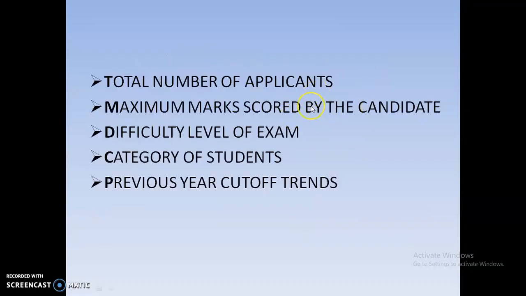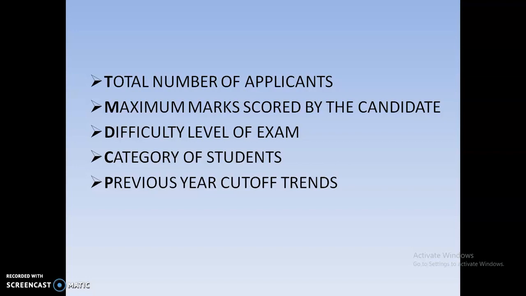These are the factors which affect the UGC NET exam cutoff. The first factor is the total number of applicants. The UGC NET exam is generally conducted for a large number of subjects, nearly 87 or 88. For each and every subject, if more applicants are there, then there is a chance your cutoff will be reduced.